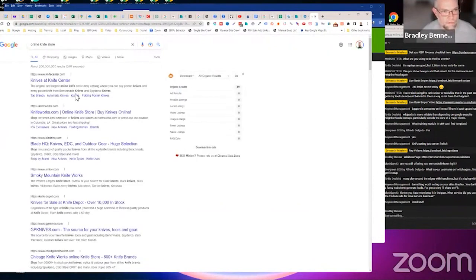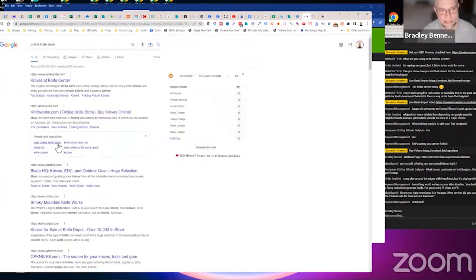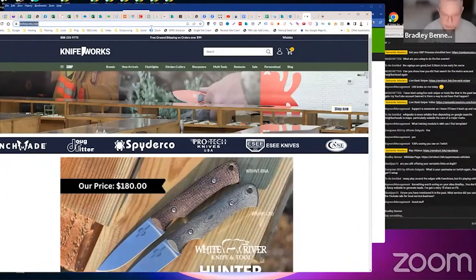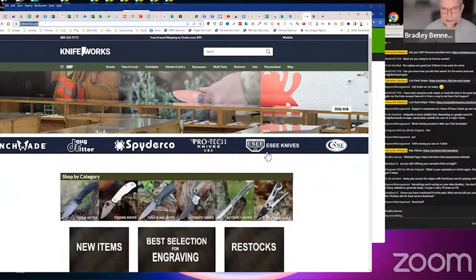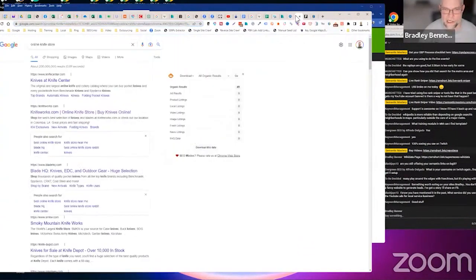We'll go into the knives at Knife Center or Knife Works. I like that name better. Knives and Blade HQ. I like that name too. It's a pretty good one too. That's all right. Let's take both of them. We'll take these two. Whoops. Try that again. And I think you can do this if you just go to Google's NLP API.